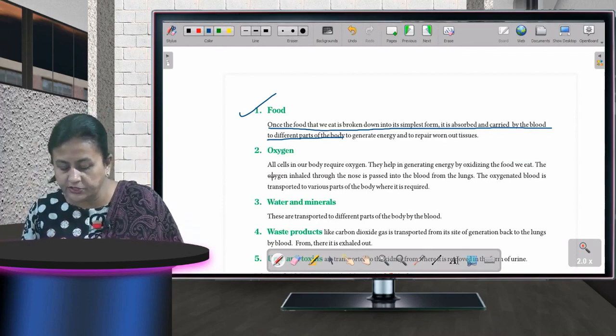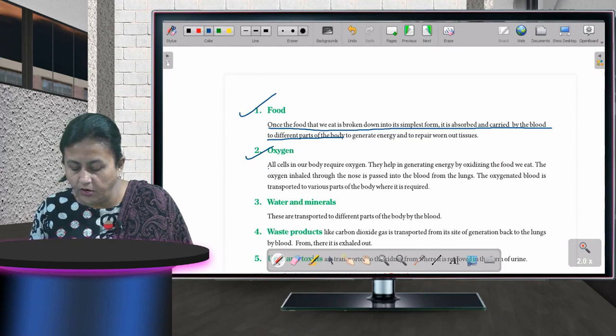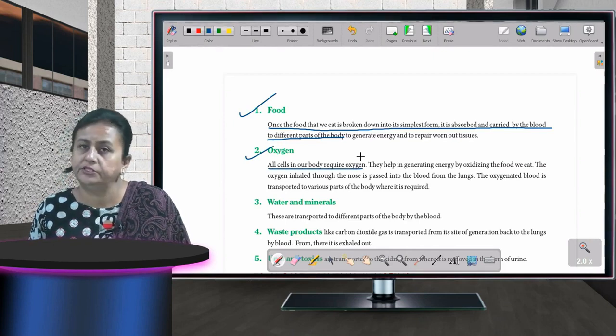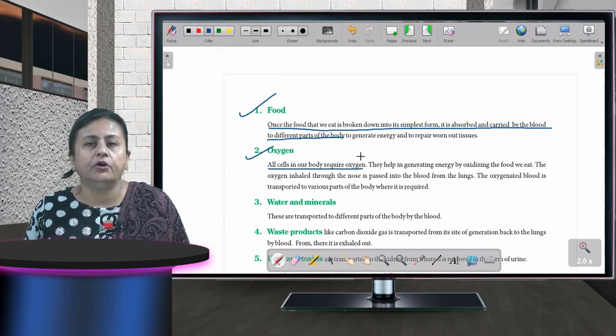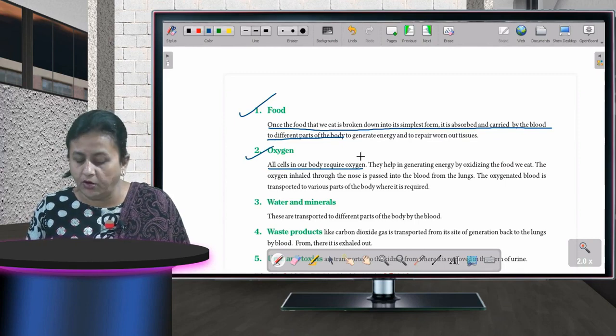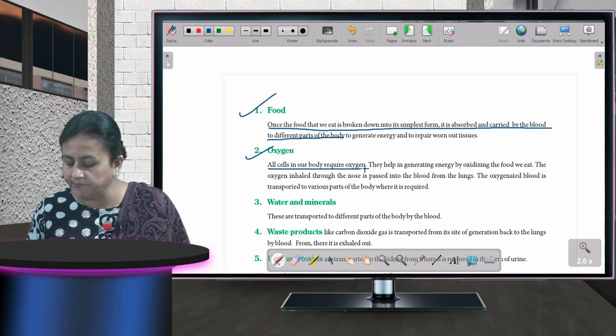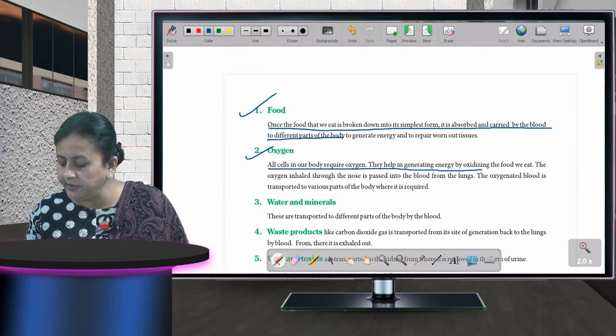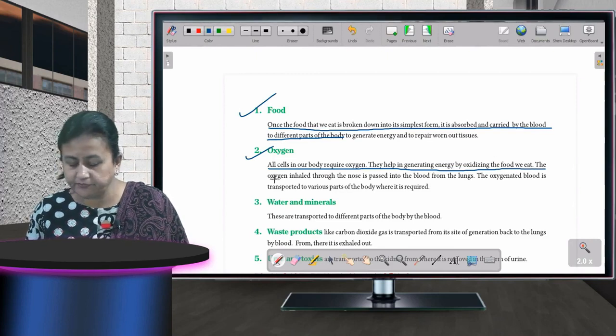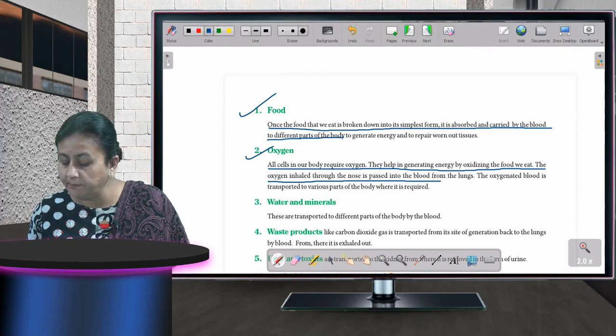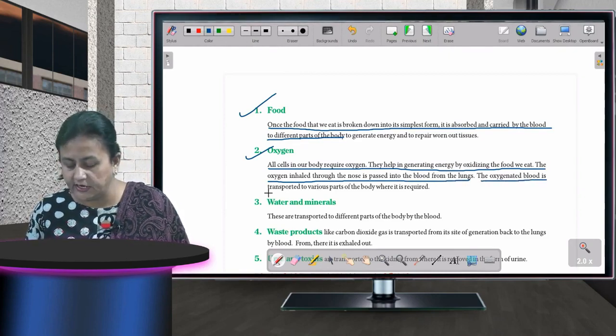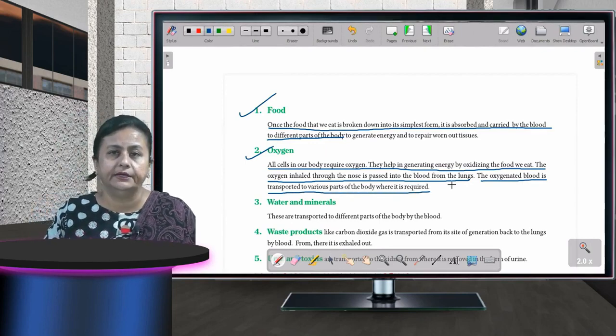Then oxygen. Second is oxygen. All cells in a body require oxygen, that you know. Without oxygen nothing is possible. So all cells in a body require oxygen. They help in generating energy by oxidizing the food we eat. The oxygen inhaled through the nose is passed into the blood from the lungs, and the oxygenated blood is transported to various parts of the body wherever it is required, okay?